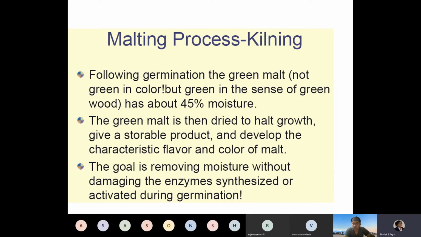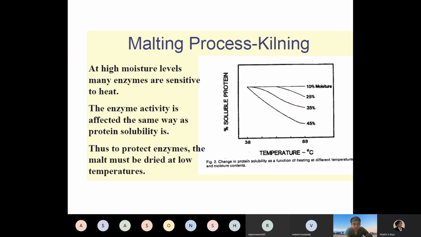Following germination, the green malt, not green in color but green in the sense of green wood, has about 45% moisture. The green malt is then dried to halt the growth, give a storable product, and develop the characteristic flavor and color of the malt. The goal is removing the moisture without damaging the enzymes that are being synthesized, because in beer we are using this as an enzyme source, so we want the enzymes in the active form.